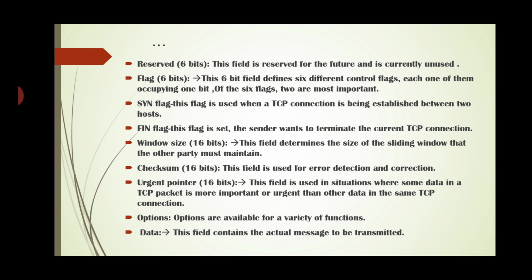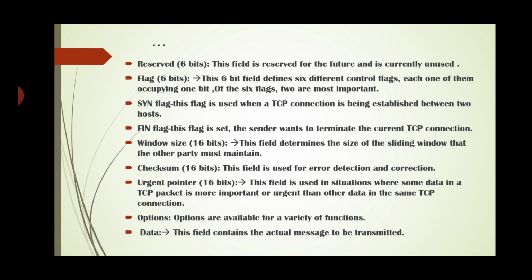Next is the window size, that is also 16-bit in length. This field determines the size of the sliding window that the other party must maintain. Checksum. This field is used for error detection and error correction.